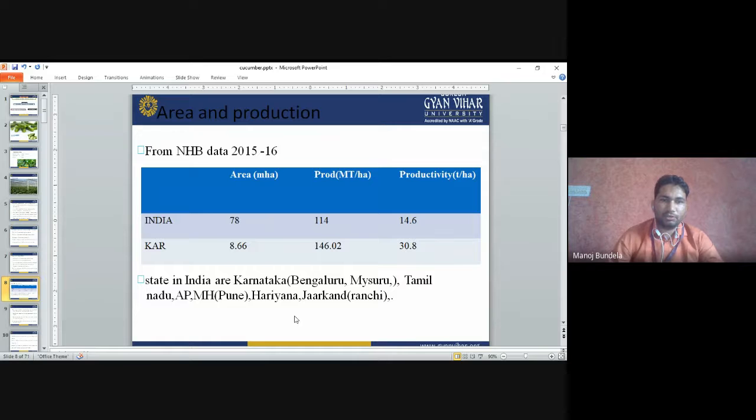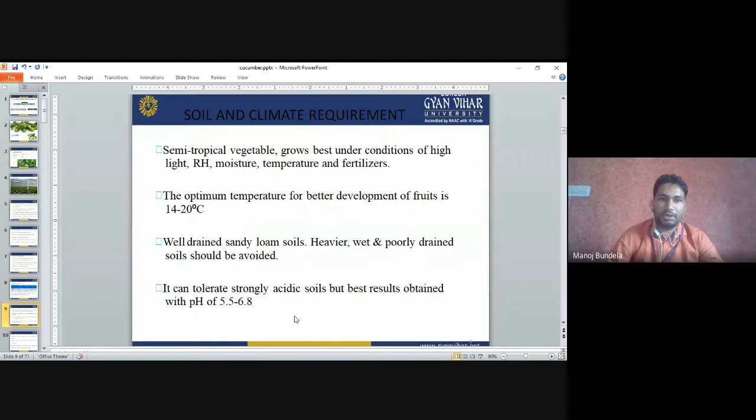Area and production. In India, the total area is 78 million hectares. The states where it is mainly grown are Karnataka, Tamil Nadu, Andhra Pradesh, Maharashtra and Jharkhand. Soil and climate: it is a semi-tropical vegetable grown best under conditions of high light, relative humidity, moisture, temperature and fertilizers. The optimum temperature for better fruit development is 14 to 20 degrees centigrade. Well-drained sandy loam soils are suitable; heavier, wet and poorly drained soils should be avoided.